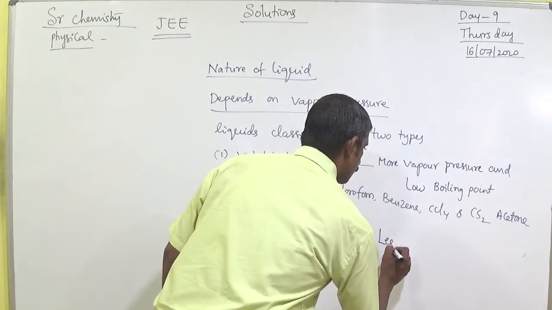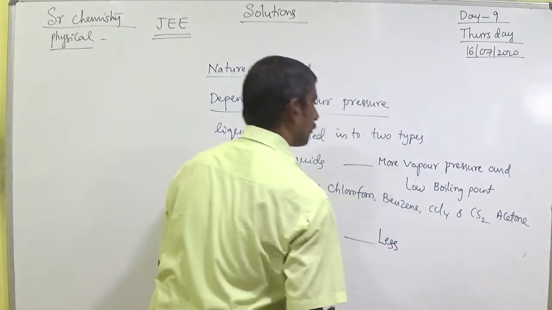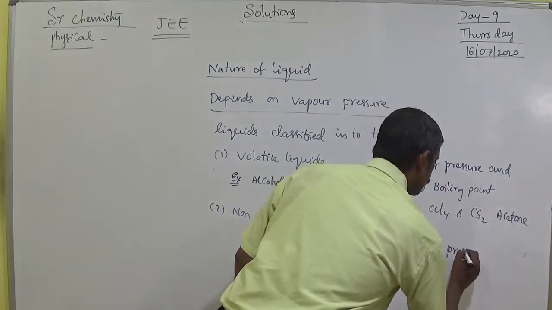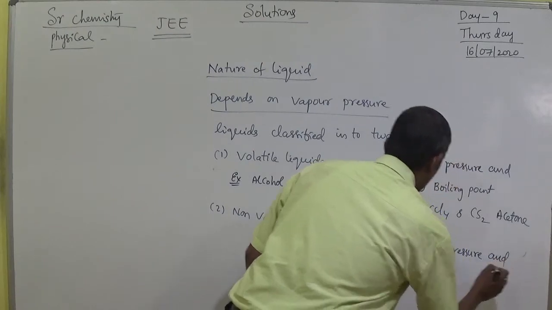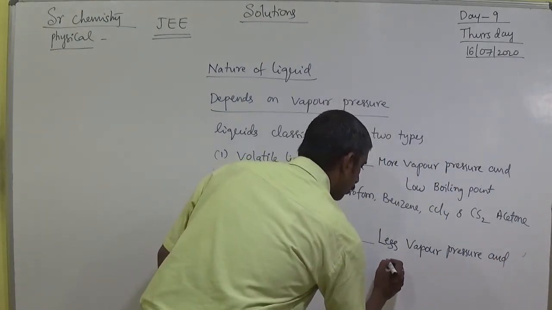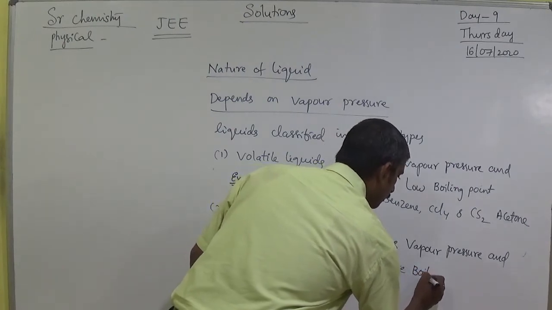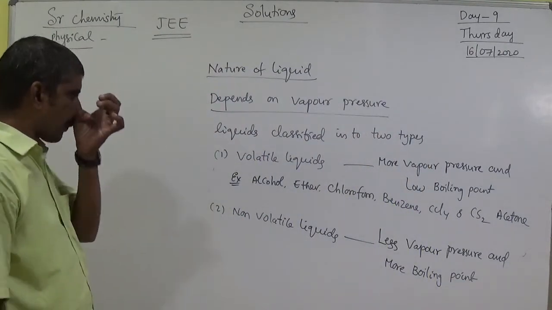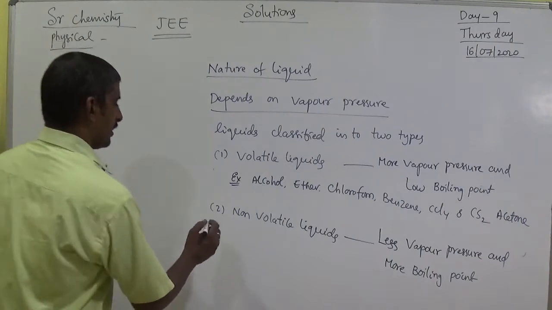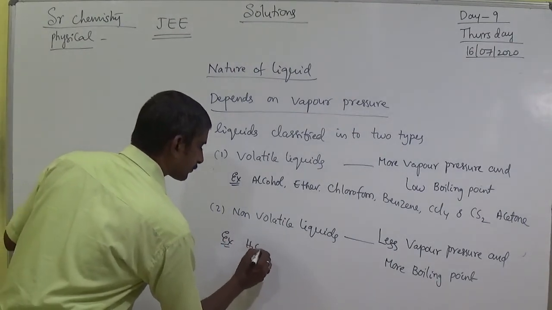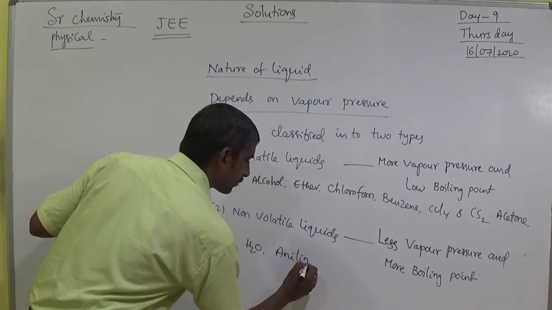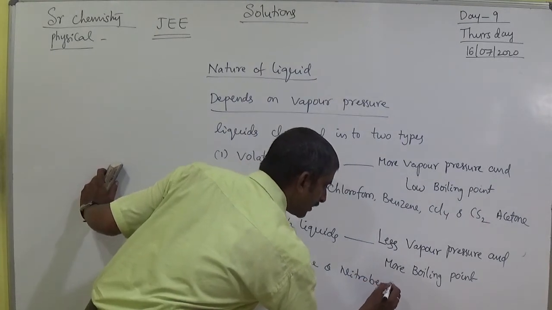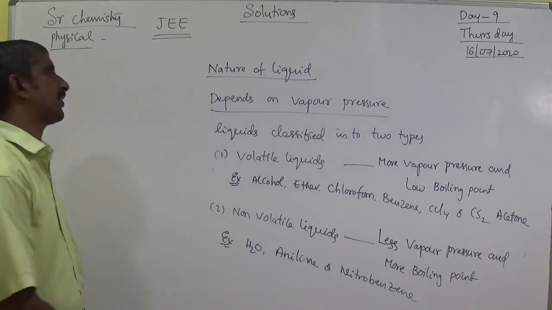Examples: water, aniline and nitrobenzene. So these are non-volatile liquids.